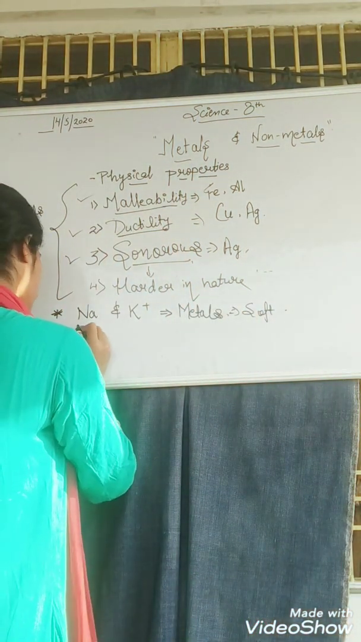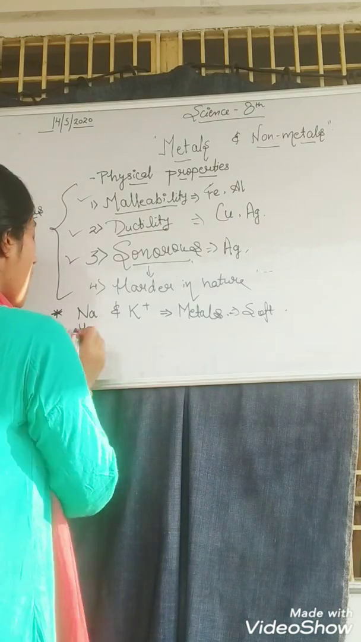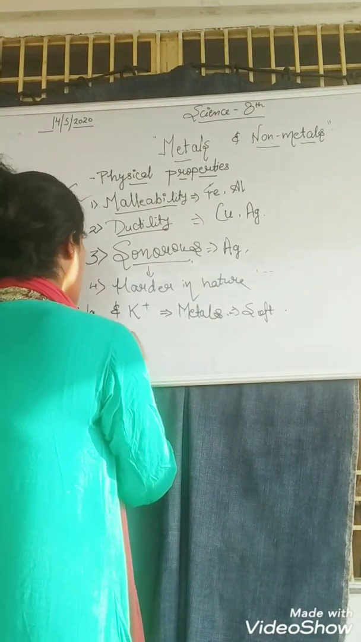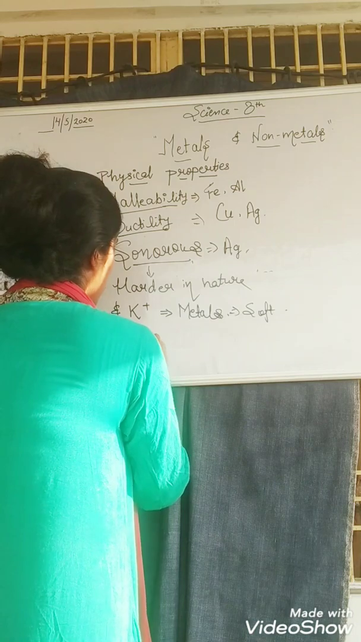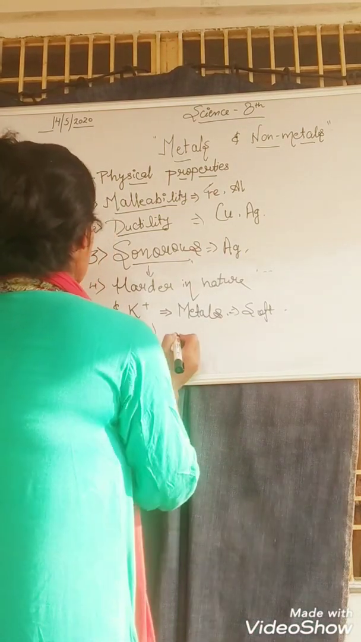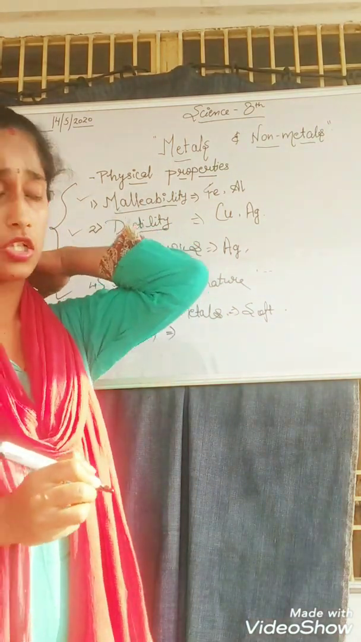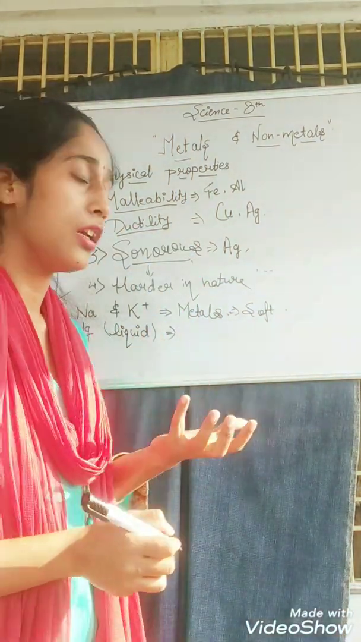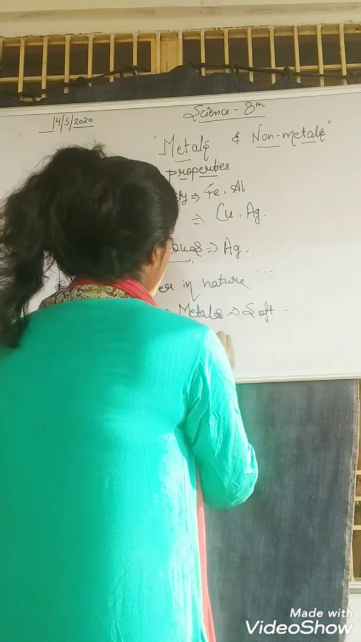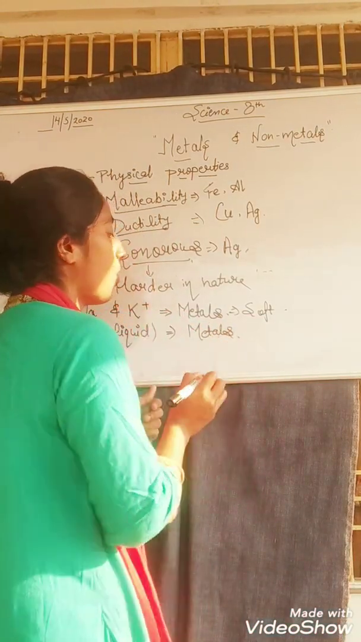And one more, Hg, liquid mercury, which is used in a thermometer or in a barometer. Metals are mainly solid in nature, but liquid mercury is a liquid in nature. Okay, but this is considered under the category of metals.